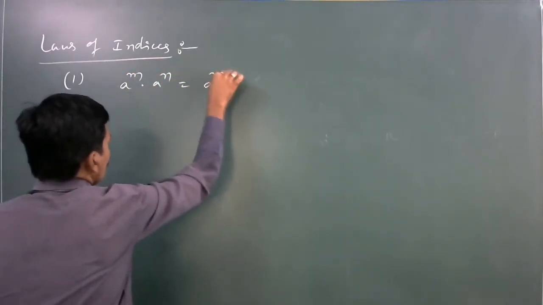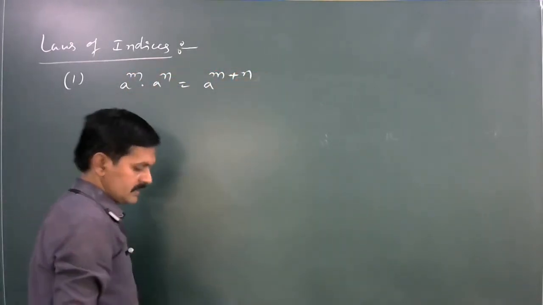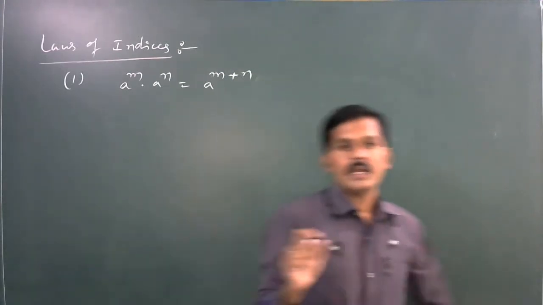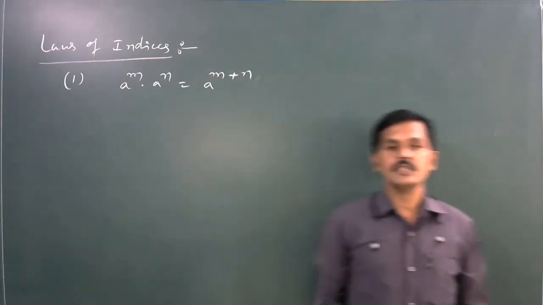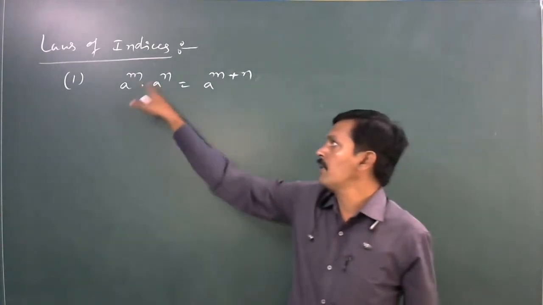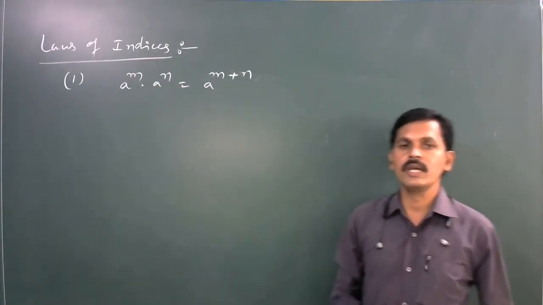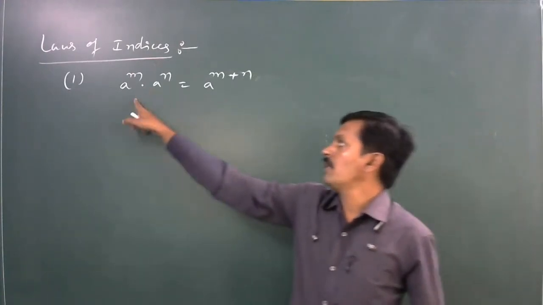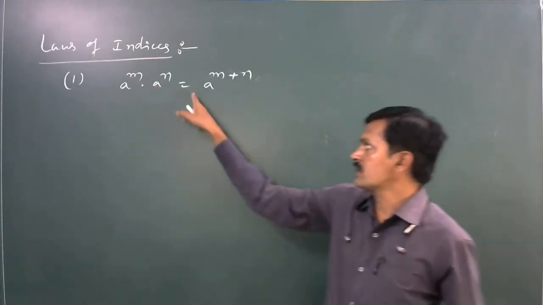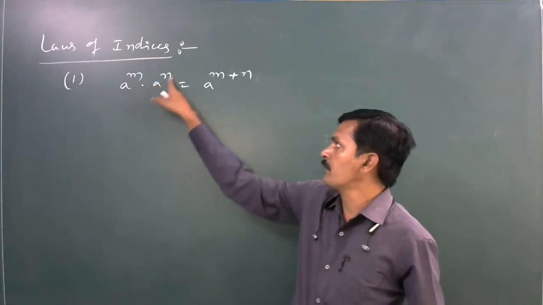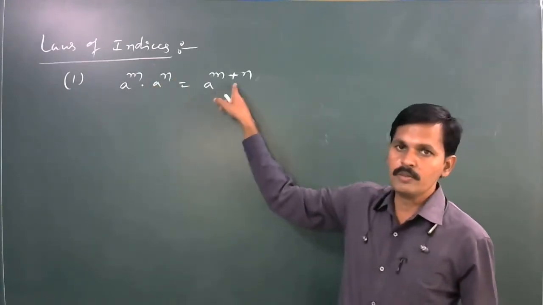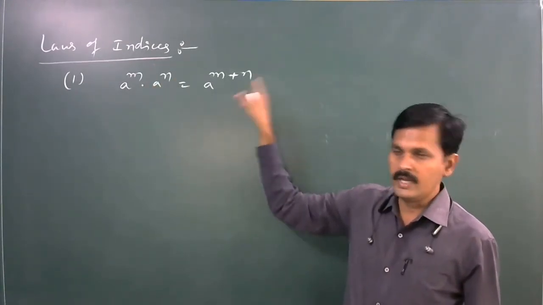It is equal to a power m plus n. Here a is a non-zero real number and m and n are positive integers. Then a power m into a power n is equal to a to the power of m plus n.